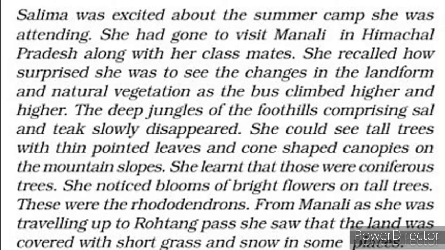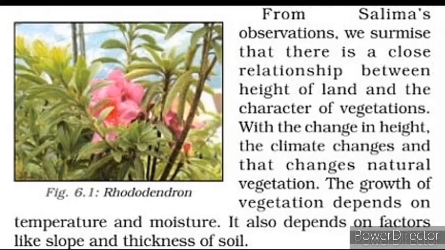She noticed blooms of bright flowers on tall trees. These were the rhododendrons. From Manali, as she was traveling up to Rohtang Pass, she saw that the land was covered with short grass and snow in some places. So from Salima's observations, we surmise that there is a close relationship between the height of land and the character of vegetation, because when they move to a higher place, the type of vegetation also changes with the height.